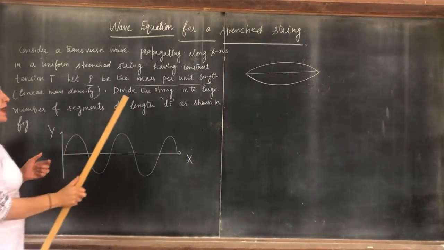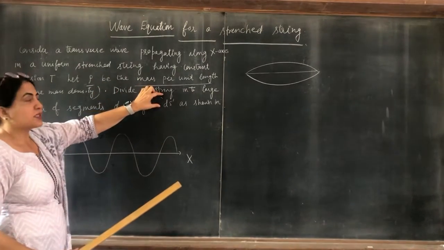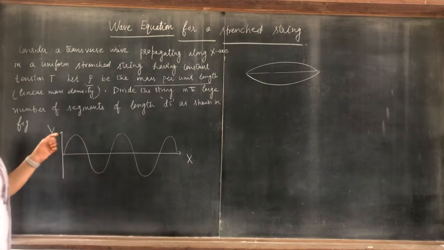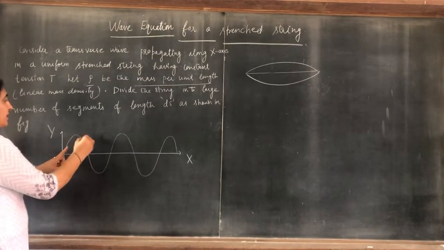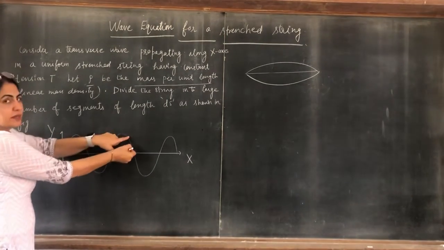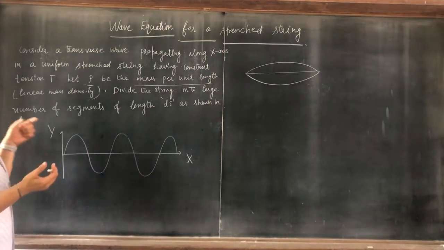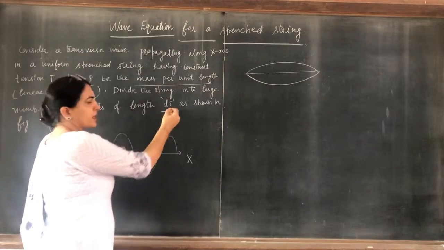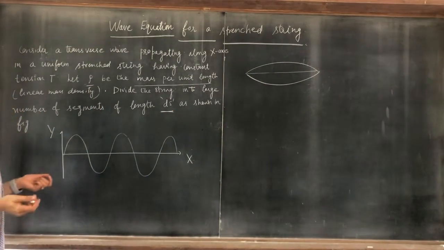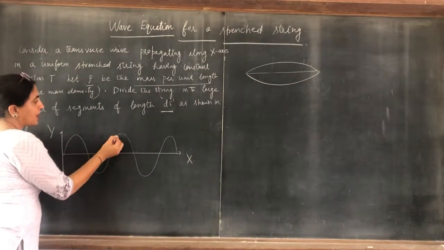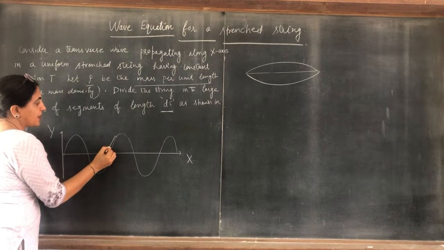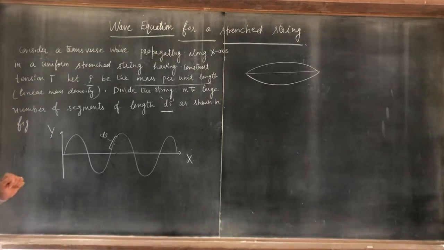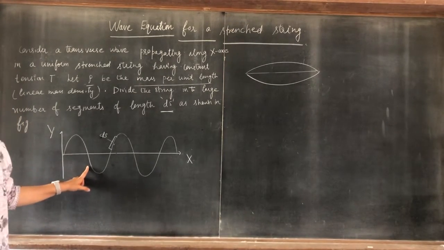Now divide this string into a large number of segments, like this segment, this segment, this segment, each of length ds, as shown in the figure.